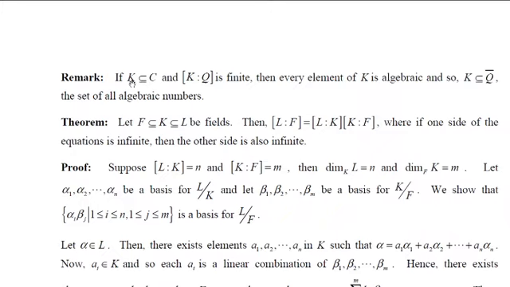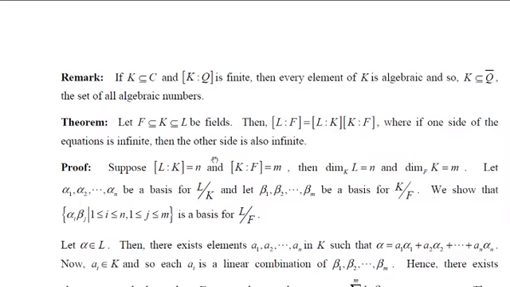Suppose K is a subset of the complex number set and the extension K over Q is finite, then every element is algebraic. And in fact, your K will be contained in Q bar, which is the collection of all algebraic numbers. Now let's move on to a theorem.